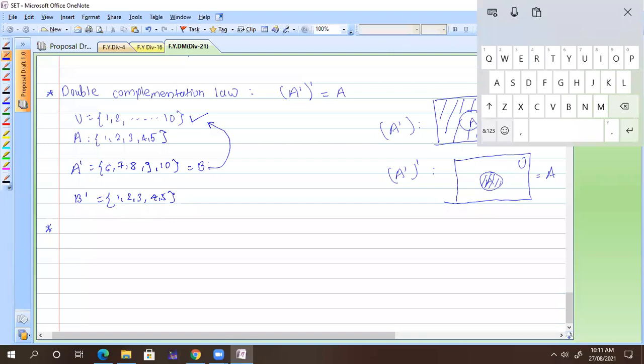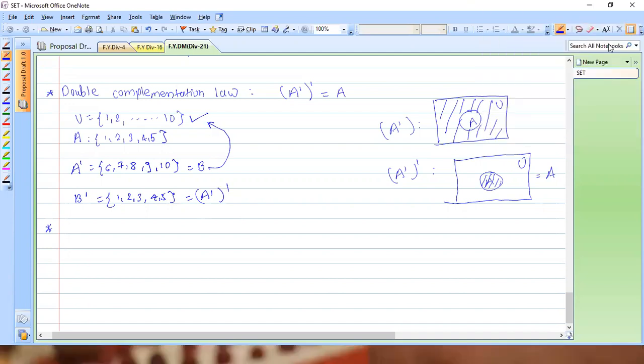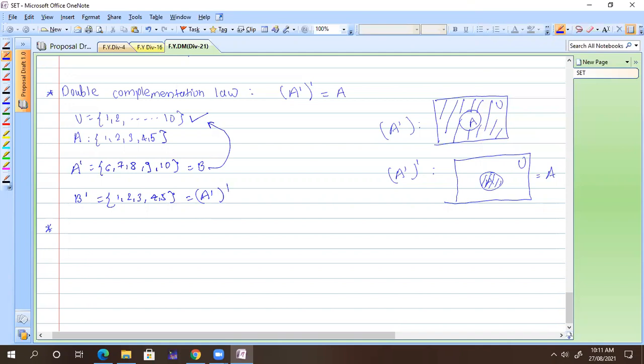And that B is nothing but our A complement. So it is nothing but A complement and its complement. That is how you are getting it here. So you need to consider not A only, you need to consider U. Okay, now got it clean and clear?